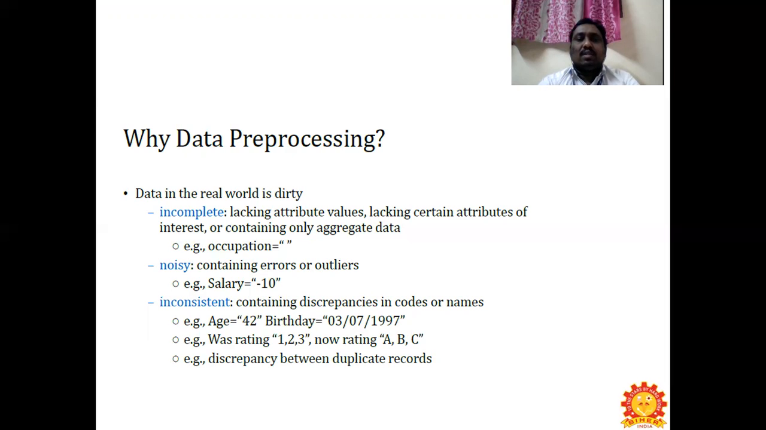Coming to inconsistent data, it contains discrepancies in codes or names. For example, age is equal to 42 and the birthday is 3/7/1997. When you derive the age from the given birthday, the values will vary, so it is inconsistent. The age and birthday date will be different. On the rating, instead of 1, 2, 3, the rating has been given as A, B, C. The discrepancy between duplicate records is what inconsistent data is.